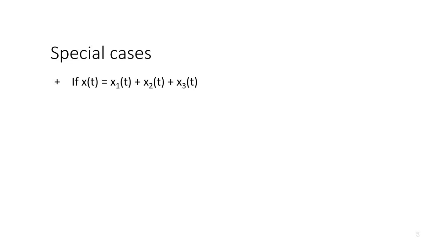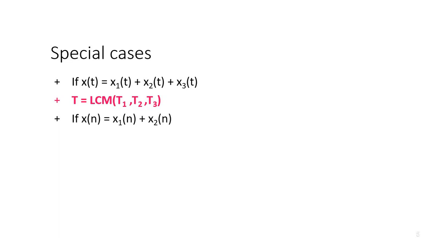We have some special cases where our signal is a combination of two or more signals. For example, let me take x of t is equal to x1 of t plus x2 of t plus x3 of t. We have three signals here. x1 of t will have a fundamental time period called T1, x2 will have its own fundamental time period called T2, and x3 will have a fundamental time period called T3. So what is the fundamental time period of the combined signal x of t? It is the LCM of T1, T2 and T3. We have to take the LCM of all the time periods, and that T is the fundamental time period of the signal x of t.